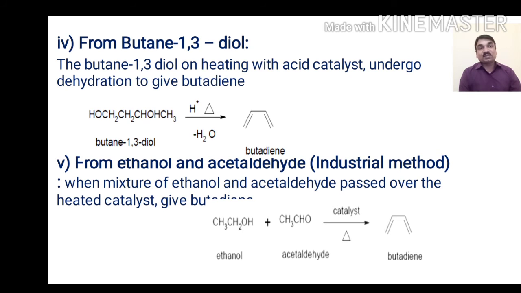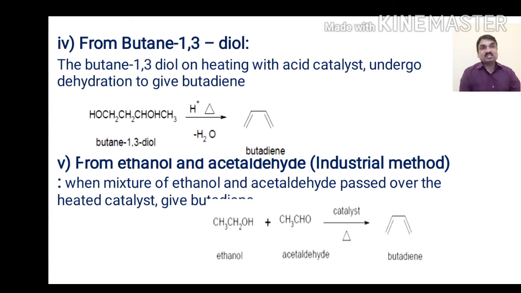Number 5, from ethanol and acetaldehyde. This is an industrial method. When a mixture of ethanol, CH3CH2OH, and acetaldehyde, CH3CHO, is passed over a heated catalyst, we get 1,3-butadiene as a product.